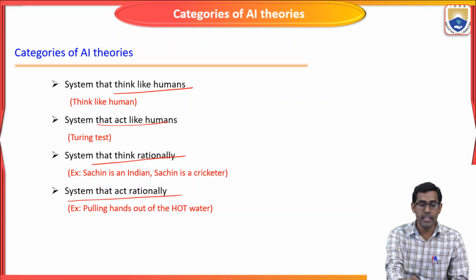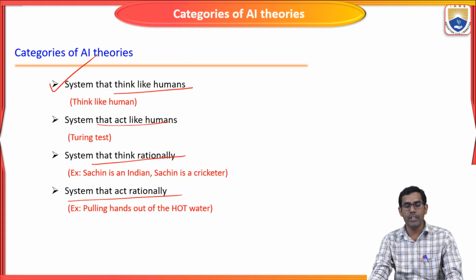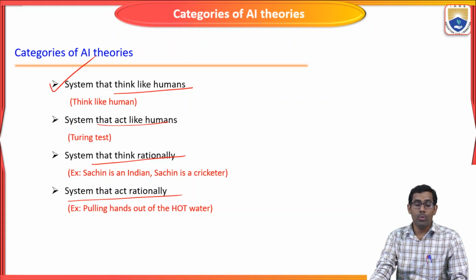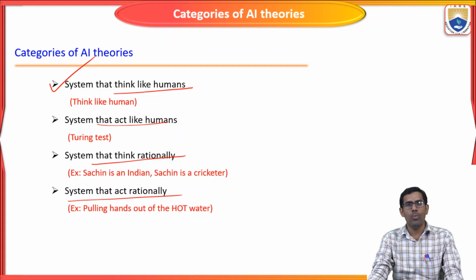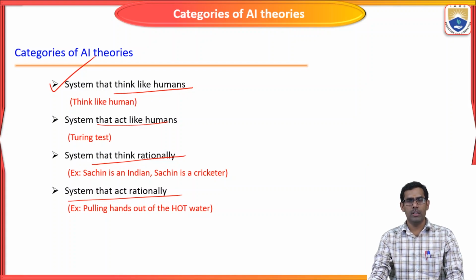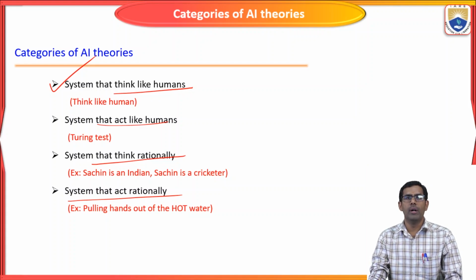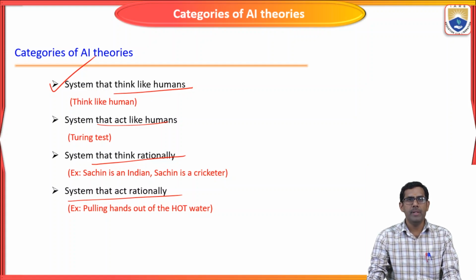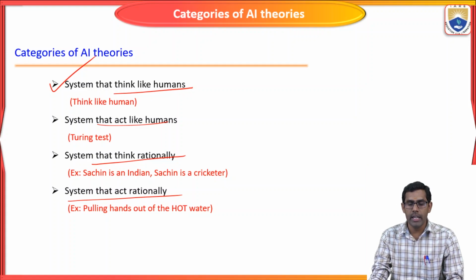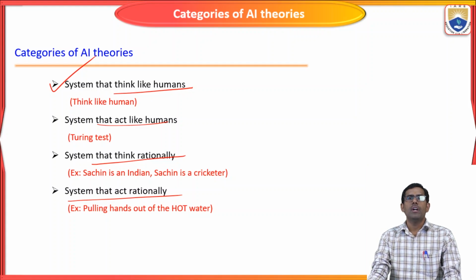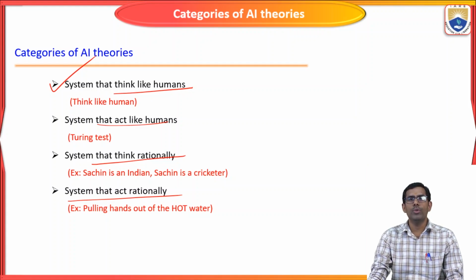First we will see the system that thinks like humans. What is it exactly? This is where we make artificial machines that should think like a human. For example, if I want to go to Chennai from Hyderabad, what do we think?